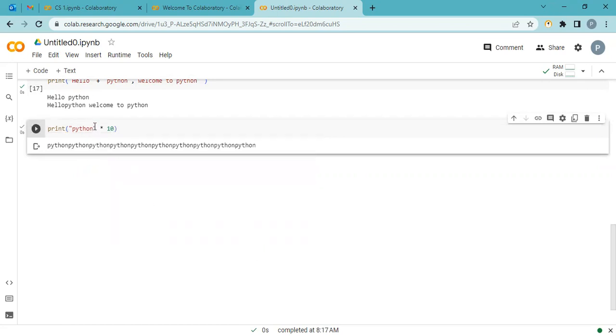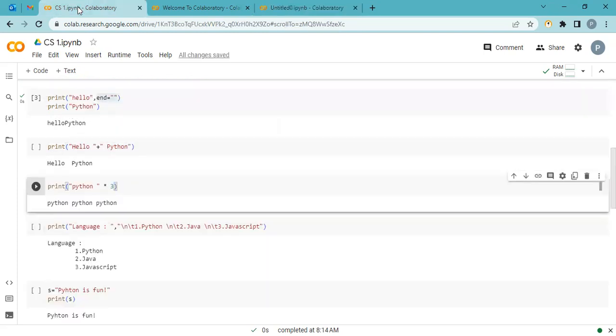And look at here, if I add a space, Python and space, then ta-da, see, Python space, Python and space. So we can count like that. It prints 10 times. Let's change the number. Python, Python, Python, 3 times. So basically the multiplying sign means I want to print this statement this number of times. When we use multiply and a number, the string prints that many times. If I use 5, then the string prints 5 times.